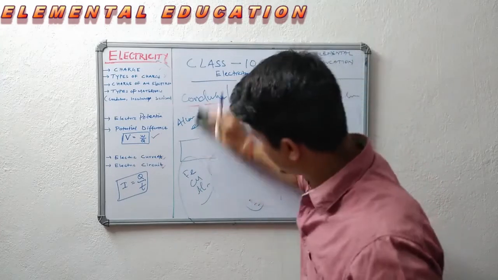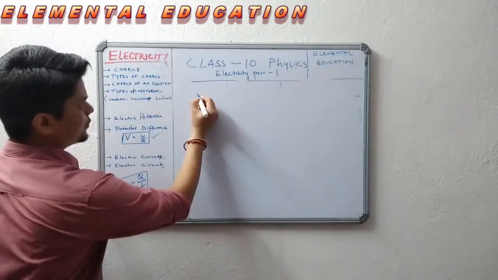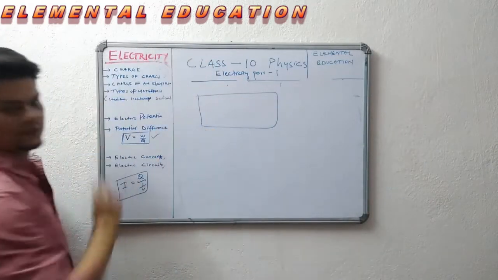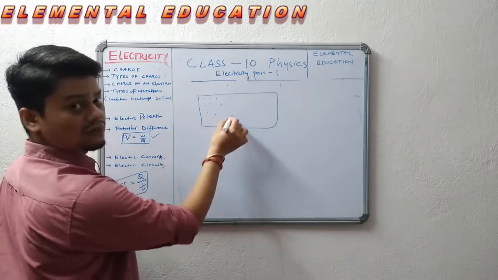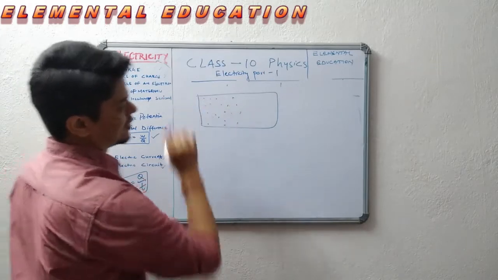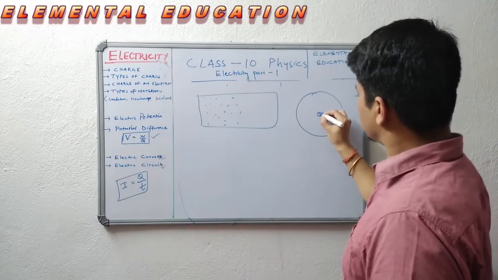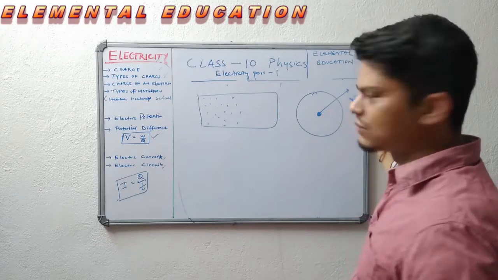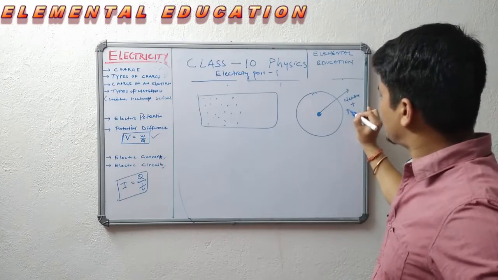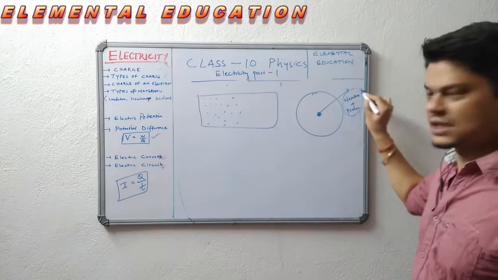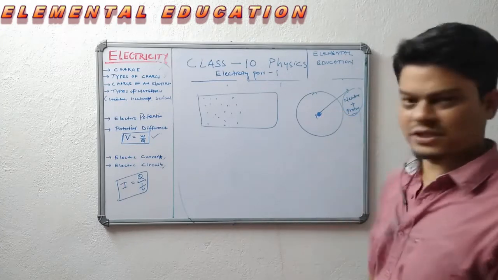See, suppose this is a material. A material consists of so many atoms. So, we know an atom looks like this. This is a nucleus. This nucleus is made of neutrons plus protons. Neutrons are neutral in charge and protons are positive in charge. So, it is overall positive.